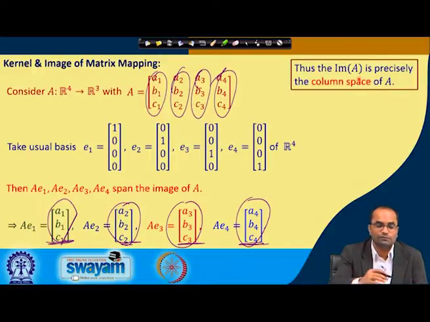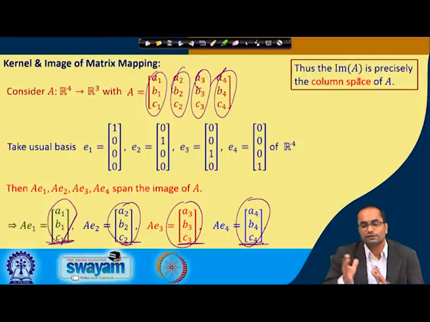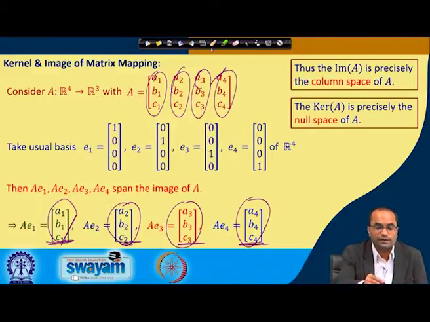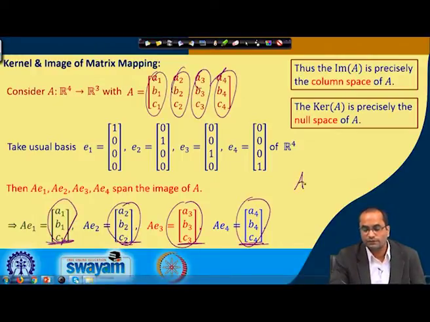So, when we talk about matrices here, the column space is nothing but the image of A. Similarly, the kernel will be all the points whose map is zero, that means we are looking for all the points x in R 4 whose map is the 0 in R 3.